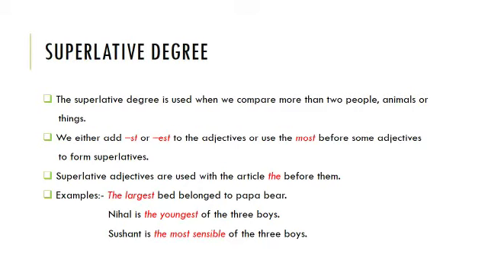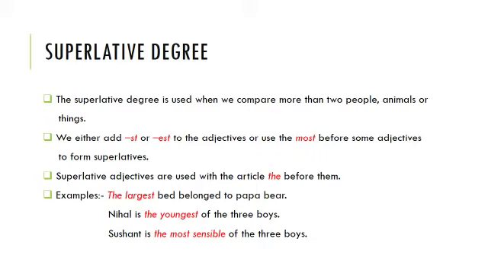The third and the last degree of adjective is superlative degree. Superlative degree is used when we compare more than two people, animals, or things. Superlative degree is also known as the highest degree of comparison, as we are comparing more than two people, animals, or things. There are two ways we can form the superlative forms of adjectives.